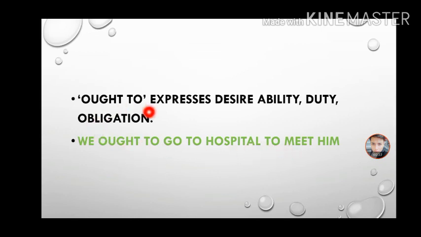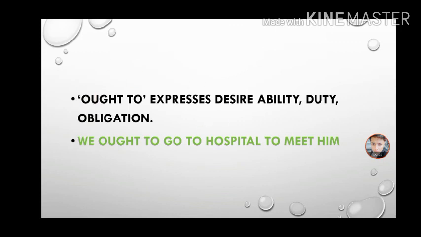So here you can see that it is a moral duty, that we ought to go to hospital to meet him. So ought to expresses desire, ability, duty and obligation.